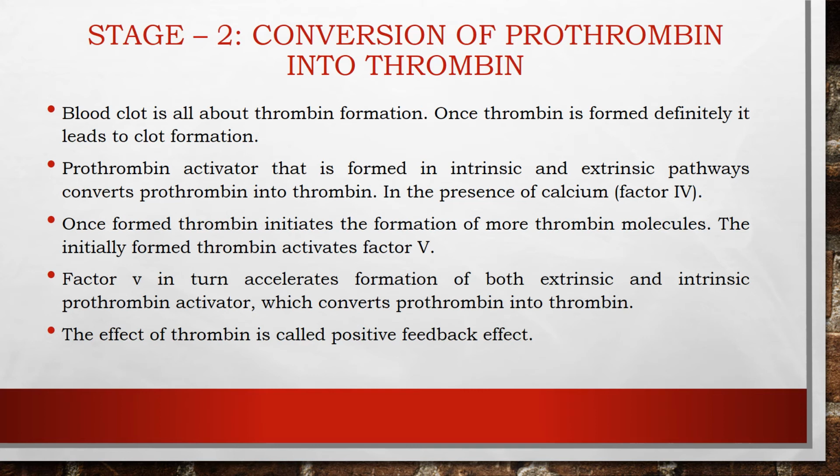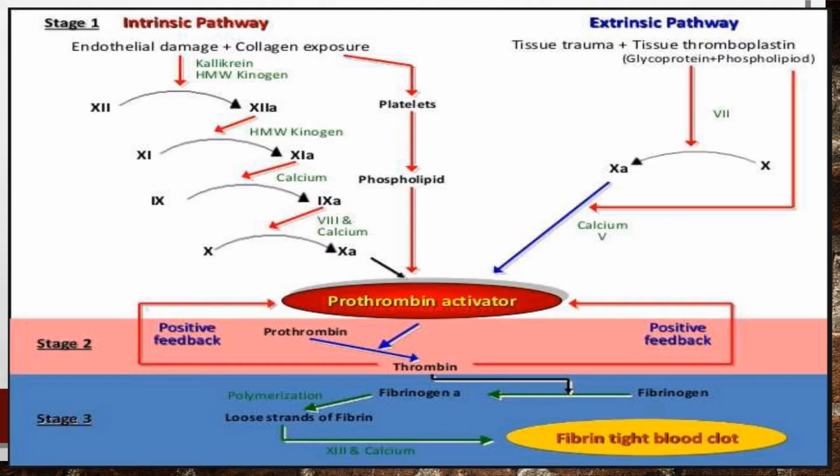And once the thrombin is formed, it may initiate the formation of more thrombin molecules, and also the factor 5, which in turn accelerates the formation of both the intrinsic and extrinsic prothrombin activator. The prothrombin activator converts the prothrombin into thrombin, and this effect of thrombin is called the positive feedback effect. Here you can see the positive feedback mechanism of thrombin, noted as a red arrow line, and in stage 2 the prothrombinase in the presence of calcium may convert the prothrombin to thrombin at the surface of the platelets. As a result, the platelet plug at the site of injury may start.